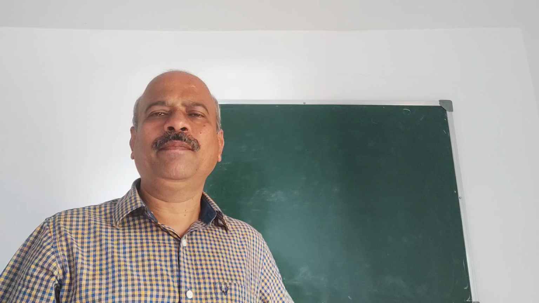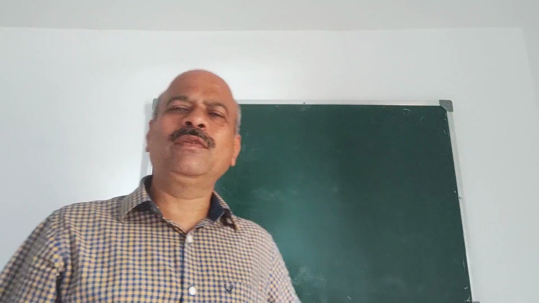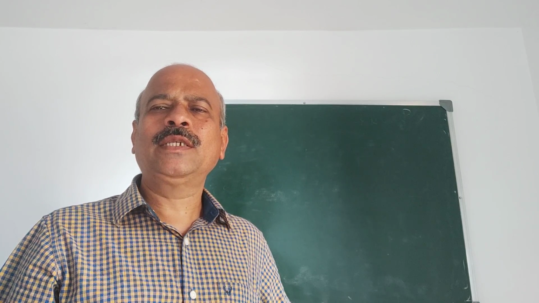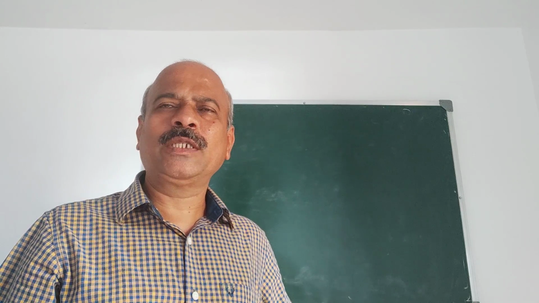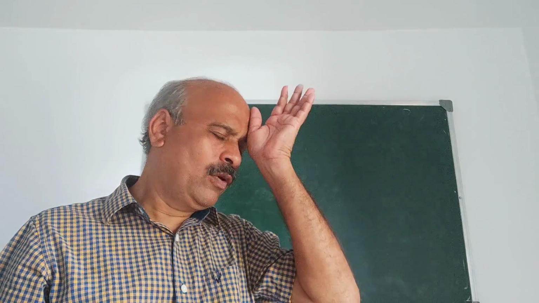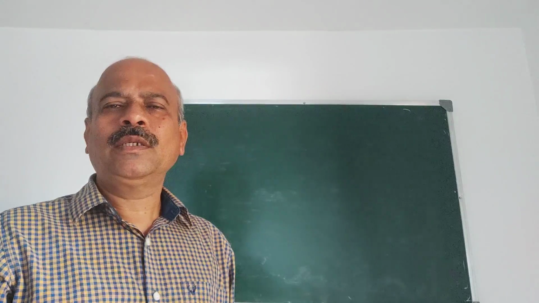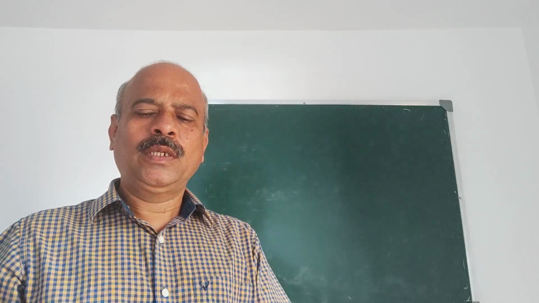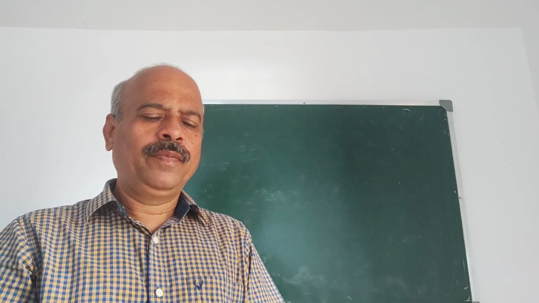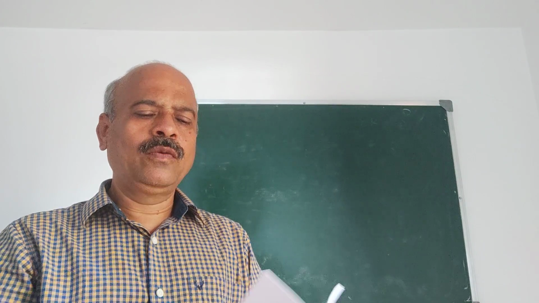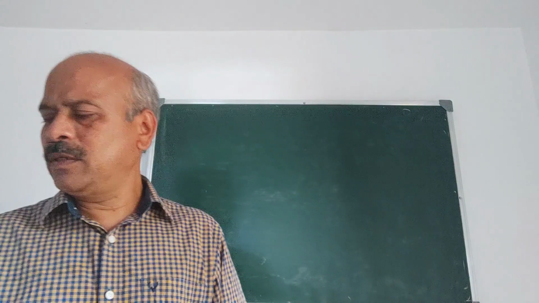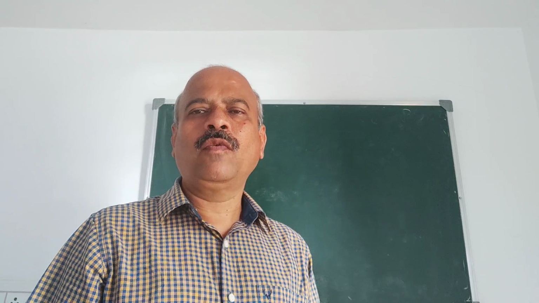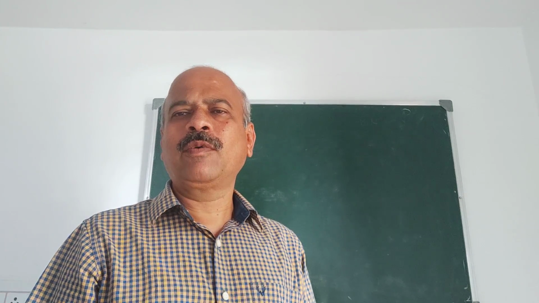Second is projectile. In this topic, 2 derivations are important. What are they? First is the equation of the path of the projectile is a parabola. Then the expression for horizontal range. Then time of flight, maximum horizontal range, and greatest height reached by the particle. And problems. From the examination point of view, from this topic you will get one derivation, always one derivation, and usually two problems. For part 2 one problem, part 3 another problem.